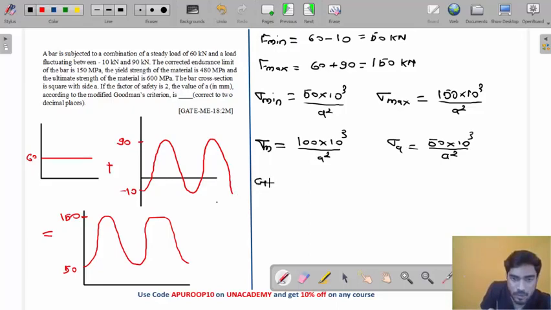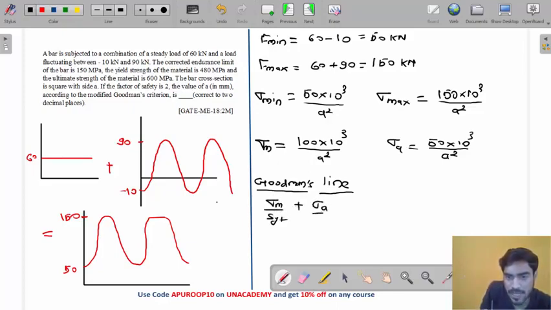Okay, so first, according to Goodman's line. What is the equation, my friend? Sigma M by SYT plus sigma A by SE equals 1 by FOS. So what is sigma M? 100 into 10 to the power 3 divided by A square into SYT. What is SYT? Yield strength is 480.